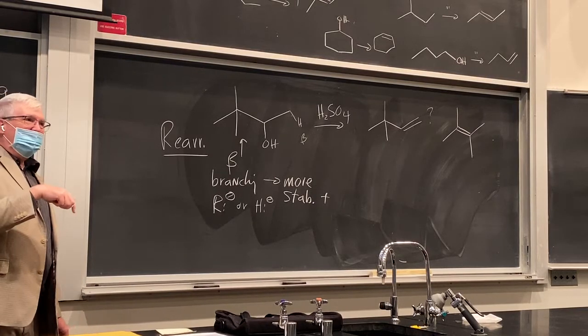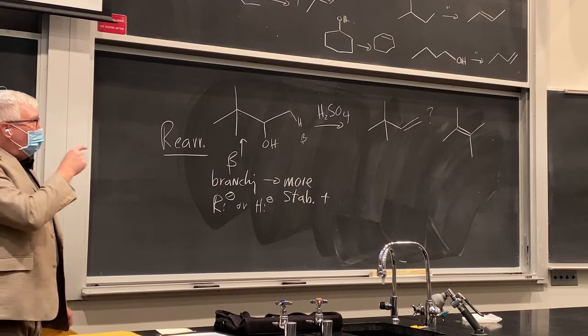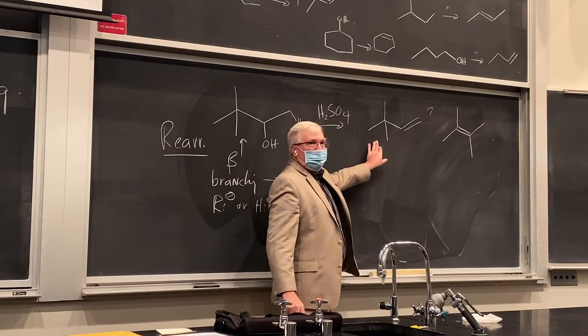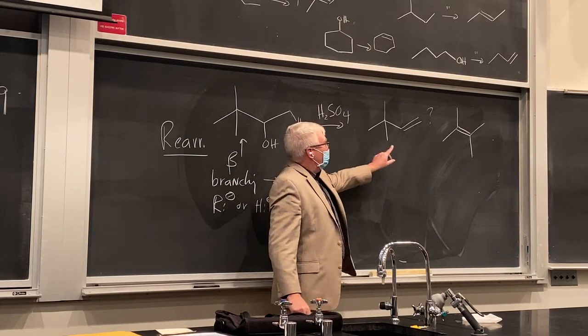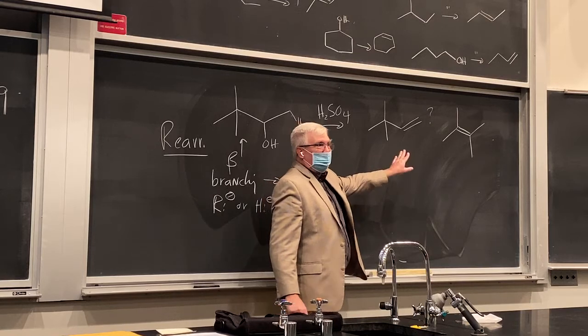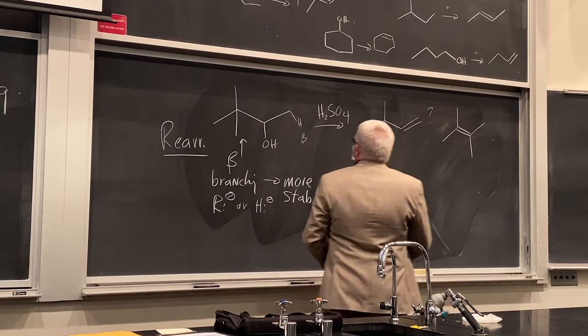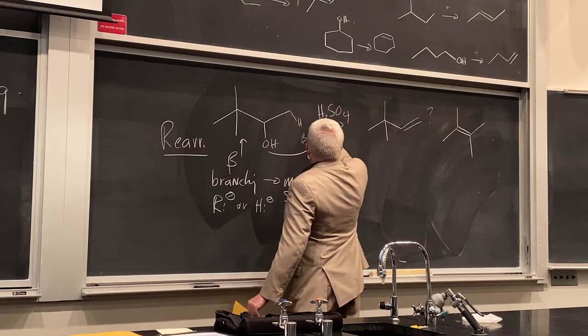Let's use the mechanism to try to figure out why we went from this expected alkene, which turns out to be not the product. And it gives all of that. In fact, 100% of the product in this case is this product right here. So what happened? Let's go ahead and protonate.